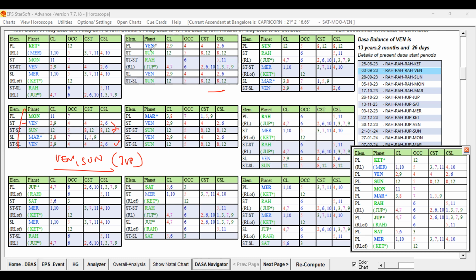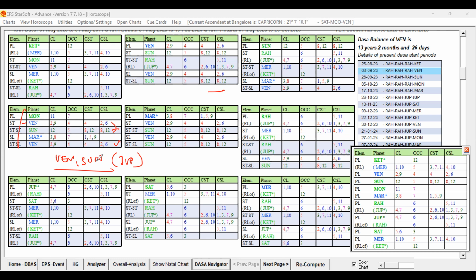Now you can see the planet which has Venus and Sun in its rulers, and also other key planets. Jupiter is not having, Saturn is not having, Mercury is not having, Ketu is not having, Venus only. Venus is in the star of Sun, the good key planet of the Dasa Lord.